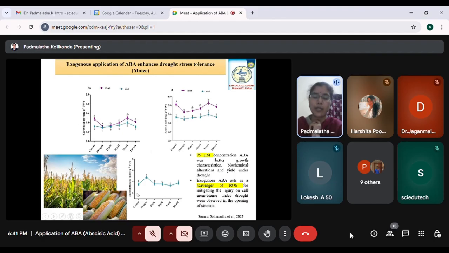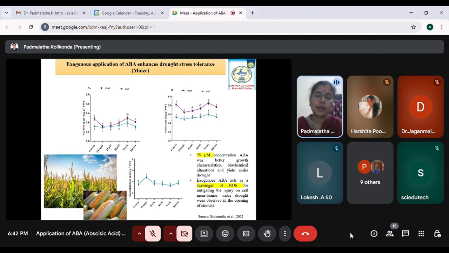So here, I want to talk about this malonaldehyde, which is nothing but a stress indicator, or we can say a drought stress indicator, which gives a very good impact on the stress, both the malonaldehyde and also the proline content. So if you subject a plant to drought stress specifically, we can see that in the leaves or the roots, the malonaldehyde content will increase very significantly. Even the proline content will also increase.